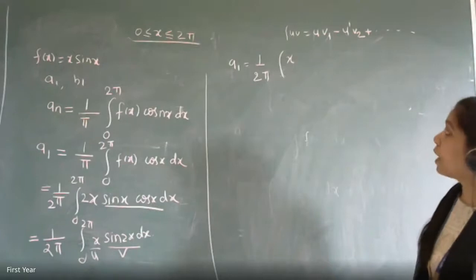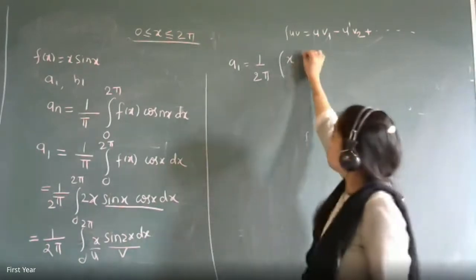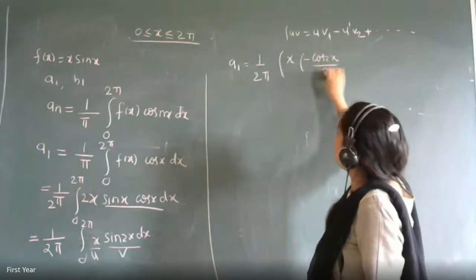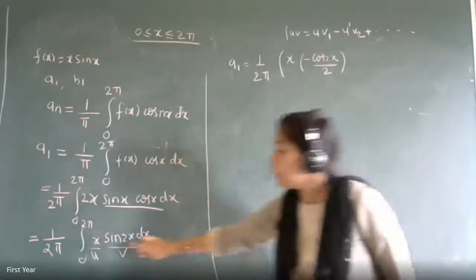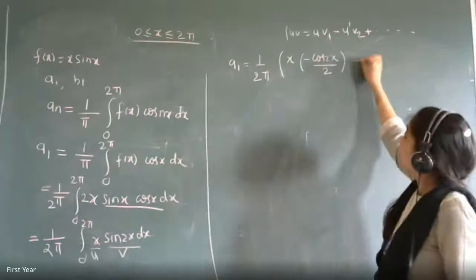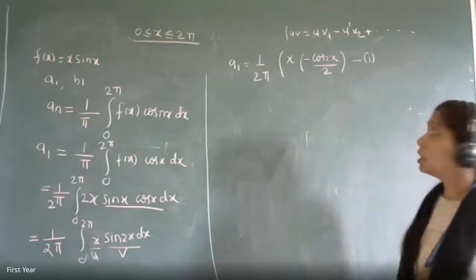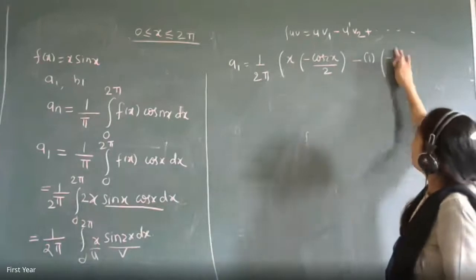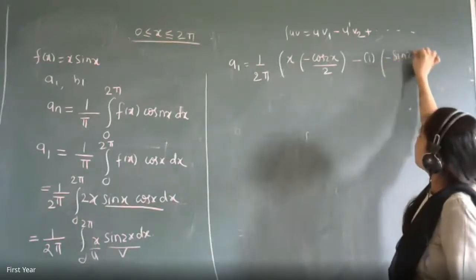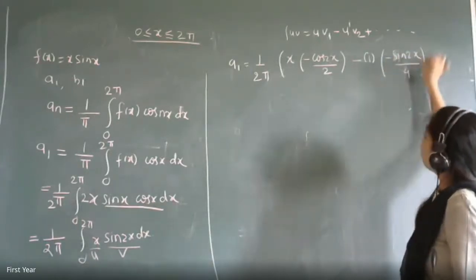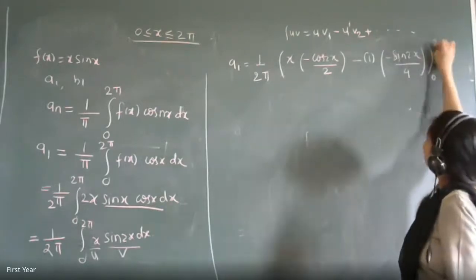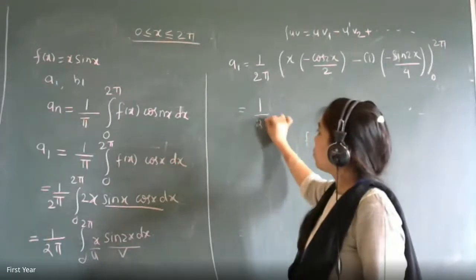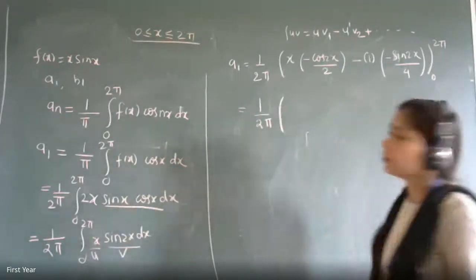So 1 by 2 pi, X. First integration of sin 2x is minus cos 2x divided by 2. Please don't skip this 2, okay? Derivative of 2x is 2. Then minus derivative of x is 1. Second integration of sin 2x is minus sin 2x divided by 4. And from where to where? 0 to 2 pi. So substitute that and see what is the answer. Now in your theory question also you can directly cancel out the terms. So there is no problem.